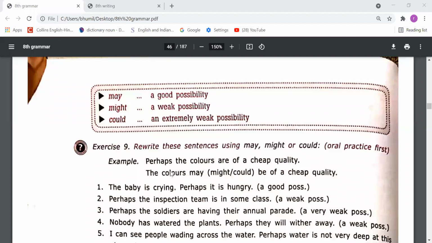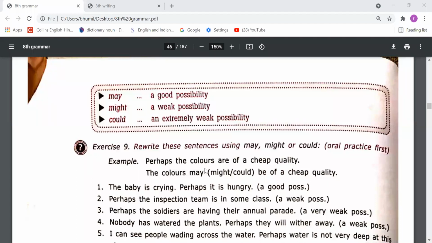Example is written there. Perhaps the colors are of a cheap quality. Perhaps means shayad. So whenever we use might or could or may, there is no need to use this word perhaps, because it is also describing the possibility. So while using may, might, could for possibility, there is no need to use the word perhaps.